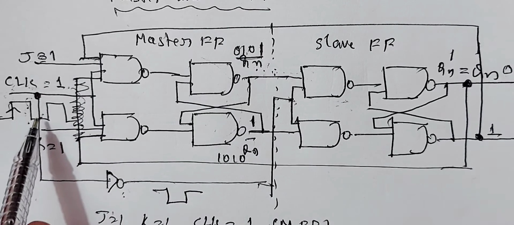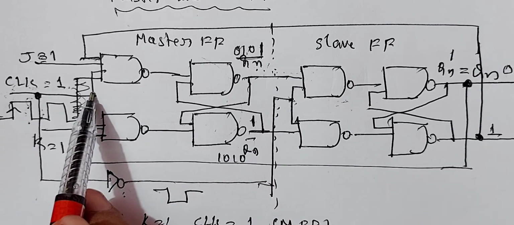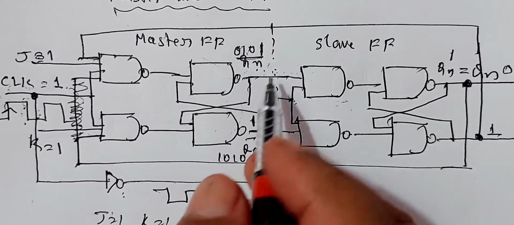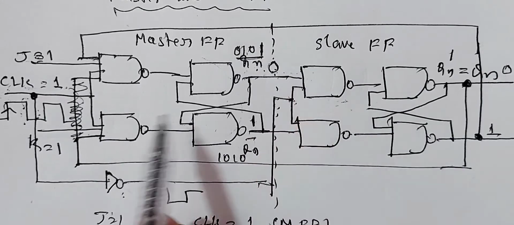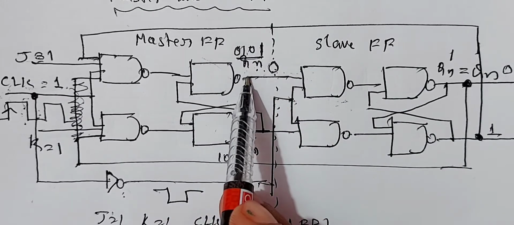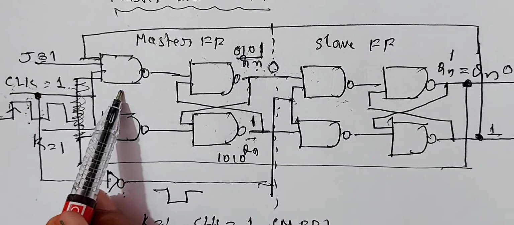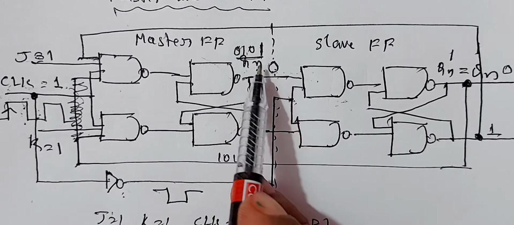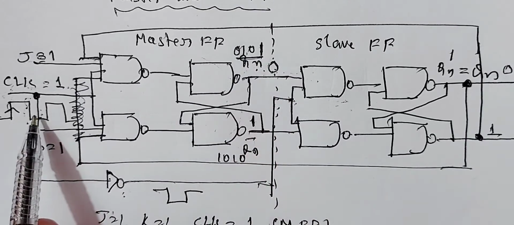Now, during the negative clock pulse, this race around condition gets cancelled, because when the clock pulse is 0 for the first one, the output remains in the previous state, Qn and Qn bar. If the previous state Qn is 0 here, then this is taken as the input for this one. Now, if the clock pulse is negative, the first one does not function and therefore the output remains 0. The toggle race around condition cancels for the negative clock pulse.